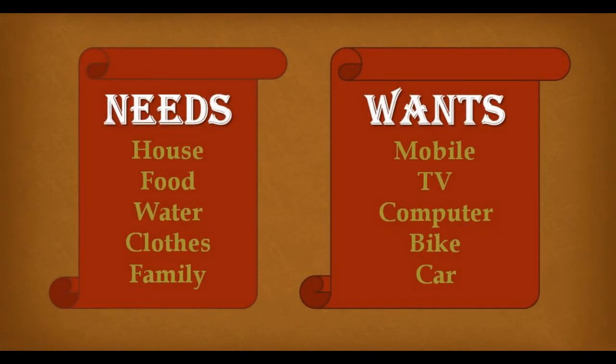Needs and wants. Needs can be house, food, water, clothes and family. Wants are mobile, TV, computer, bike, car, etc.